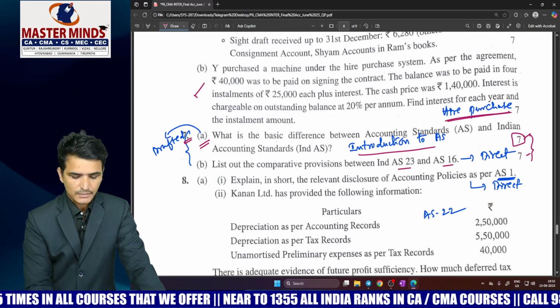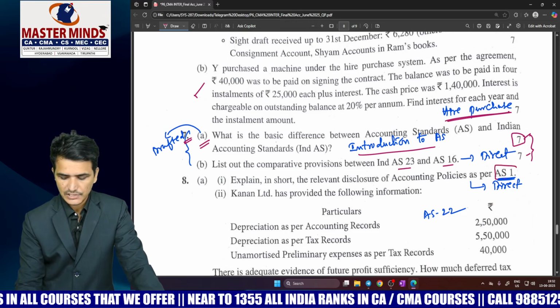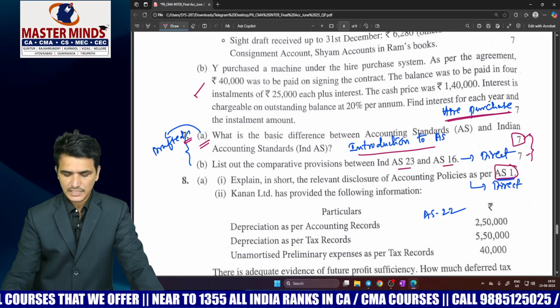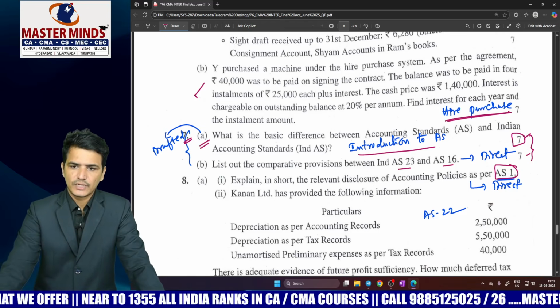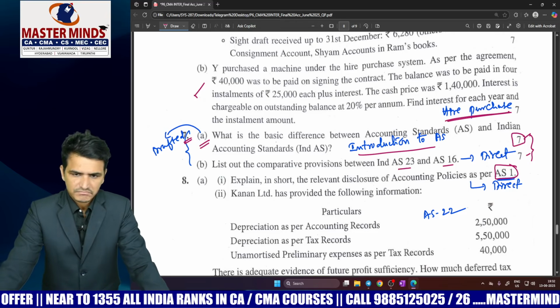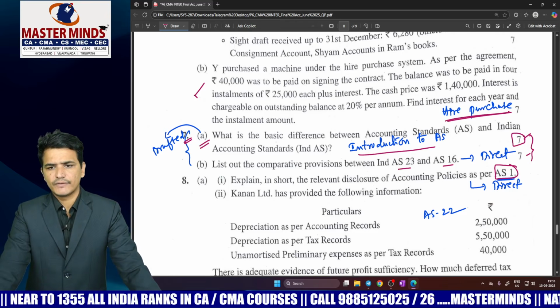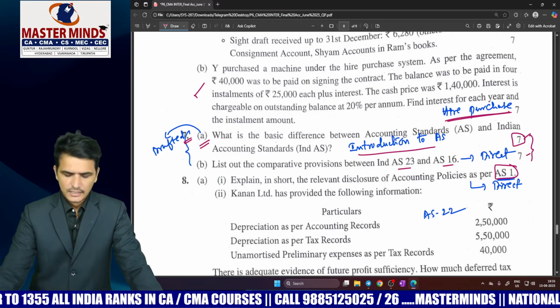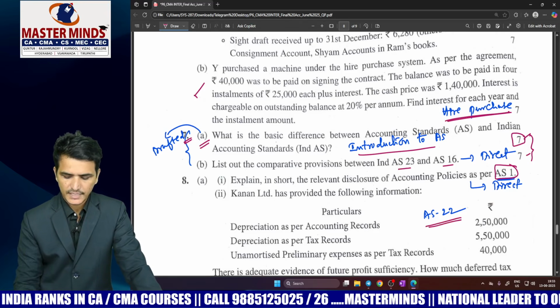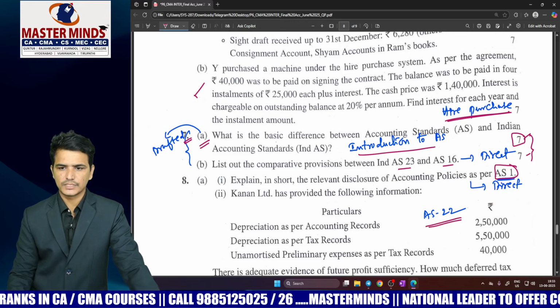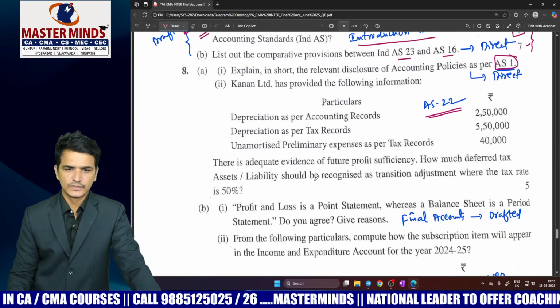And again in question number 8A, the first question is also from AS1 and is also from theory only. Explain the disclosure requirements of accounting policies as per AS1. See how many marks they have given from theory from accounting standards. Again from 8A, the second point is a direct question from AS22. Similar kinds of questions are already there in your study material.